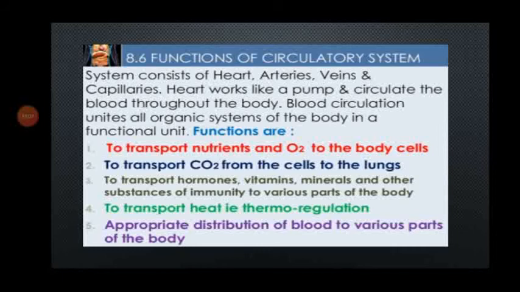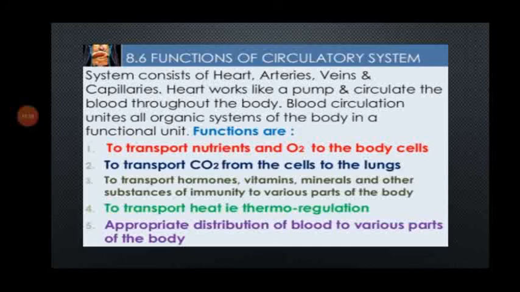The functions of circulatory system. The system consists of heart, arteries, veins, and capillaries. Heart works like a pump and circulates the blood throughout the body. Blood circulation unites all organic systems of the body in a functional unit.